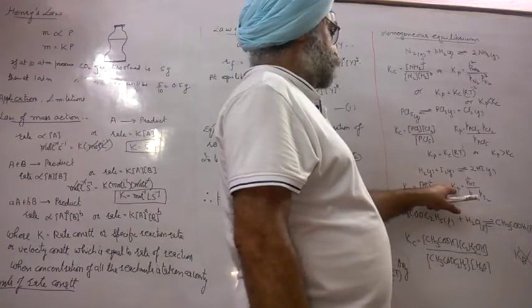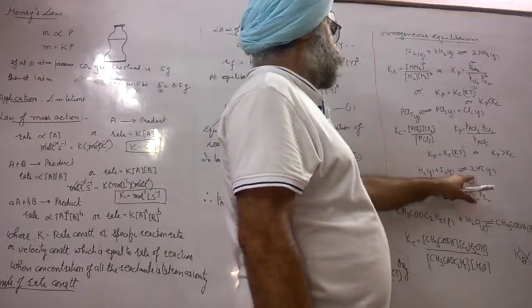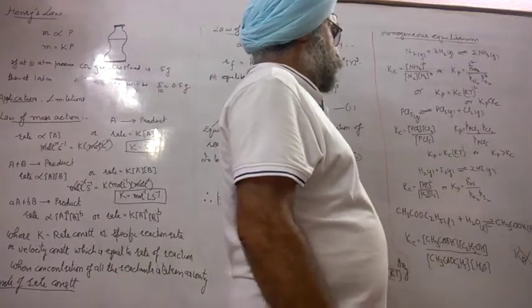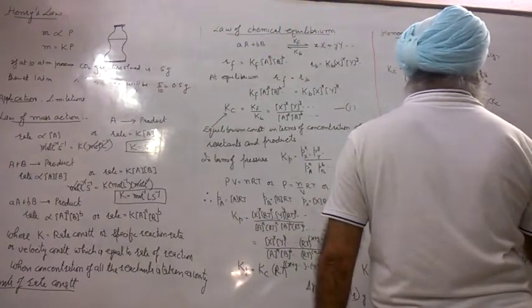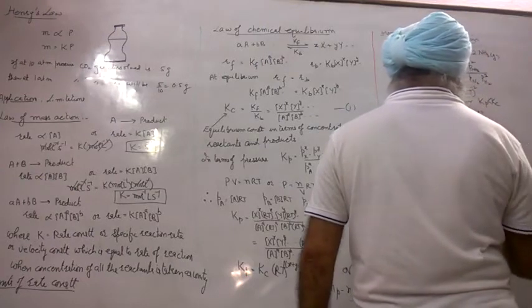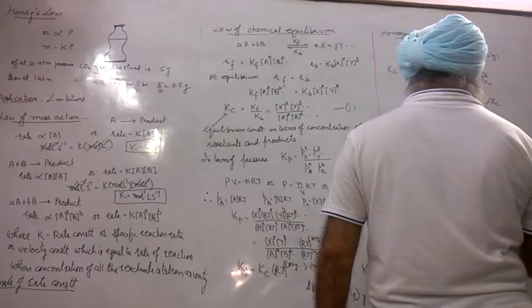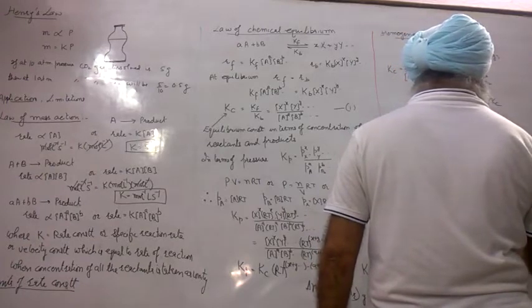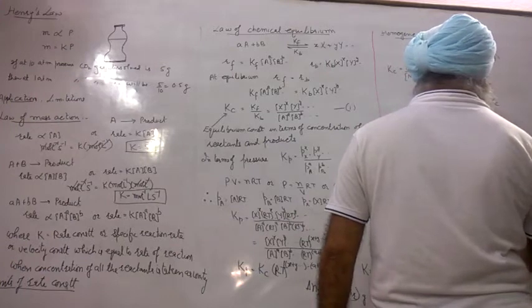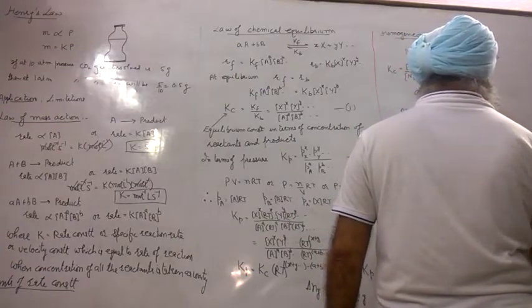Kp is the partial pressure of HI power 2 over this one. In this case the delta Ng is 0, and so Kp is equal to Kc into RT raised to power 0, or Kp is equal to Kc. They are equal.